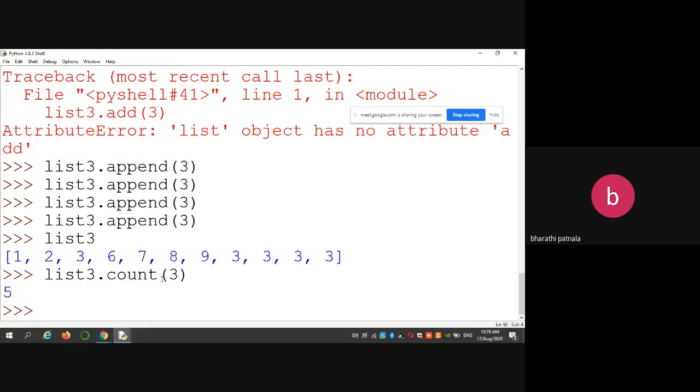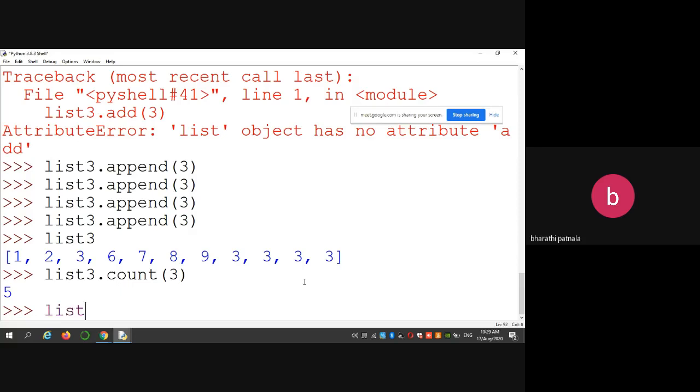Check how many times 3 appears in the list: 1, 2, 3, 4, 5. If you want to count the number of occurrences of a given element, then you can use count.